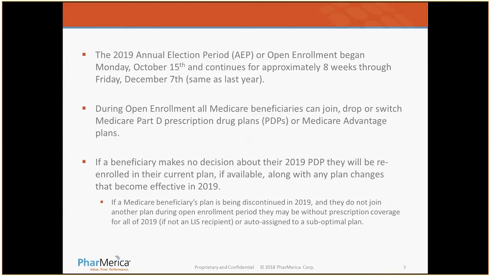If their plan is remaining active through 2019 but loses its low-income subsidy and they do not re-enroll into another plan, then the beneficiary responsible party could be responsible for additional premiums since the plan no longer qualifies for a low-income subsidy.